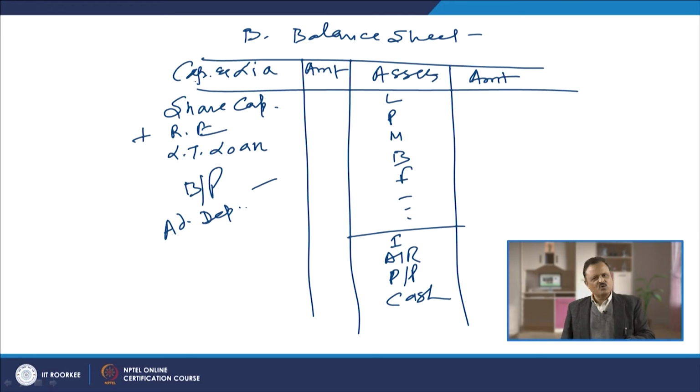So, on this side we have to know in advance, prepare the monthly balance sheet or maybe the quarterly balance sheet, showing what will be the balance sheet position at the end of 3 months, taking into consideration the requirement of fixed assets, requirement of current assets, and then working out in advance how much funds will be available from the total liabilities plus capital, that is long term borrowing, current liabilities in terms of bills payable, advance deposits and so many other things, and then the share capital, which is the internal source of finance. So, we know in advance what is going to be the financial position of the company at the end of the 3 months or at the end of the given quarter.